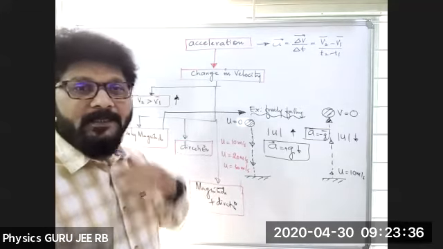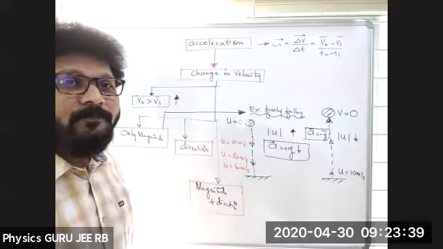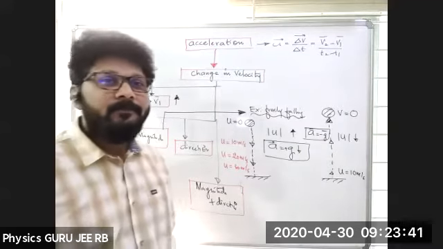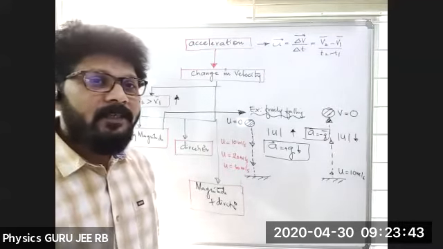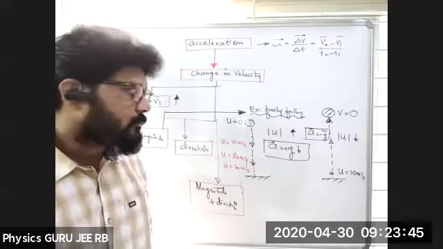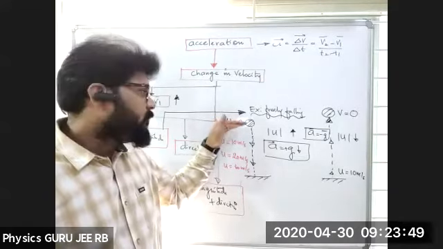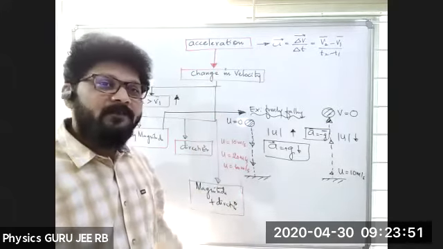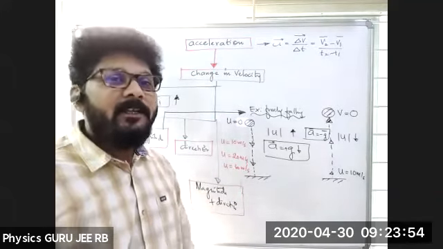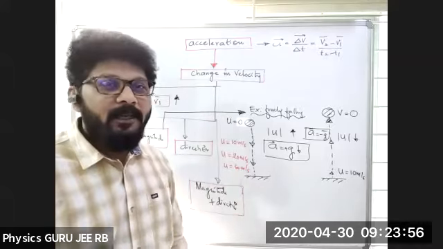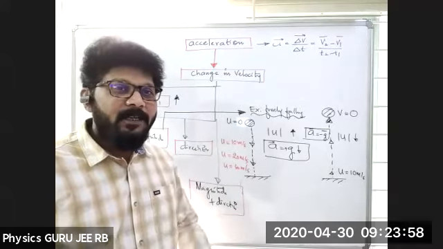Is it clear, this one? Yes, no? v2 minus v1. Here u is 0. Where is the final velocity? At which point you are trying to calculate? v2 minus v1.